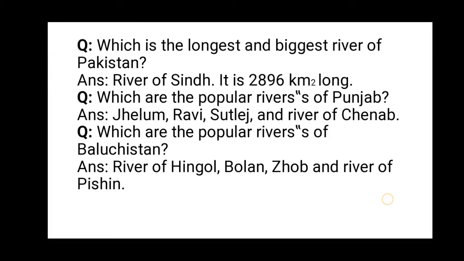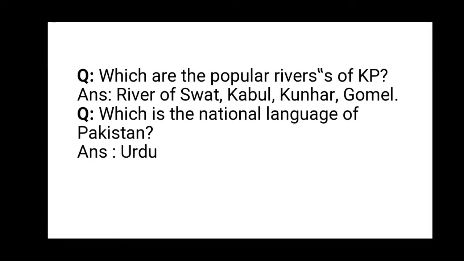Which are the popular rivers of Punjab? Jhelum, Ravi, Satluj, and Chenab. Which are the popular rivers of Balochistan? Rivers Angol, Bolan, Zhob, and Pishin. Which are the popular rivers of KP? Rivers Swat, Kabul, Kunhar, Gomal.